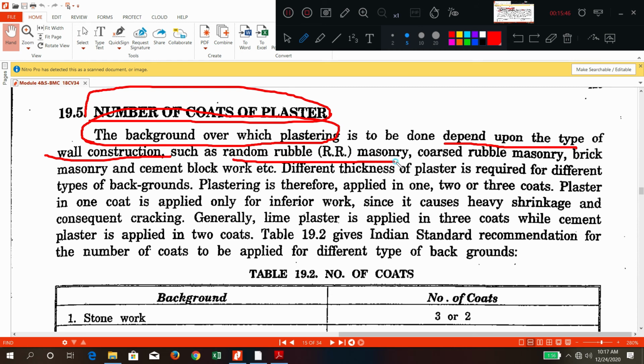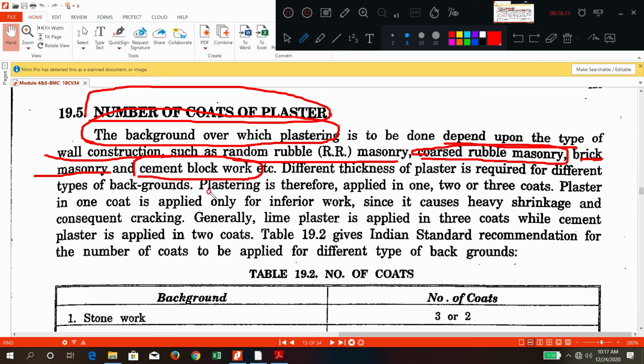If it is a random rubble masonry, more coats are required. If it is a coursed rubble masonry, more coats are required. If it is a brick masonry, a smaller number of layers are required. If it is a cement block masonry, very few. One coat is also sufficient. So depending upon the masonry used, the number of coats will increase or decrease.